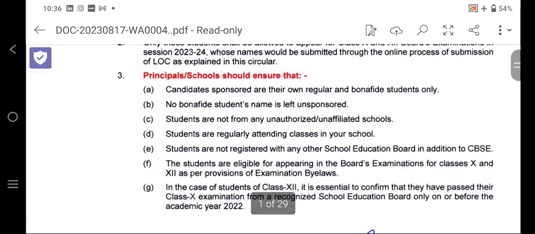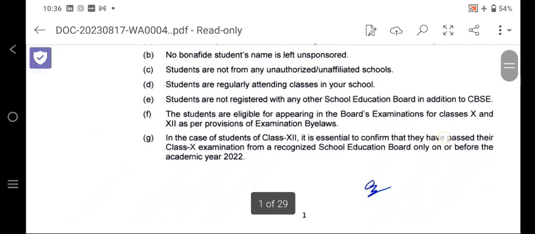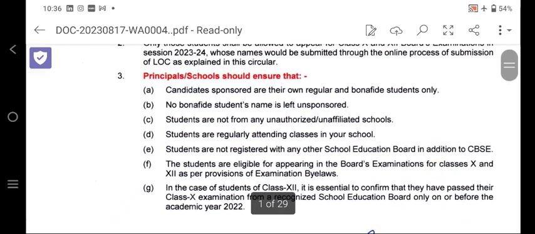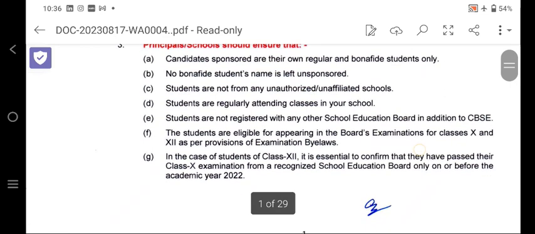What are the things that the principal and the school should ensure? Number one, the candidates sponsored are their own regular and bona fide students only. No bona fide student's name is left unsponsored. Students are not from any unauthorized, unaffiliated school. So CBSE has categorically stated that if the students come from an unauthorized institution, it will not be possible for the authorized or affiliated school to make the LOC for those students.